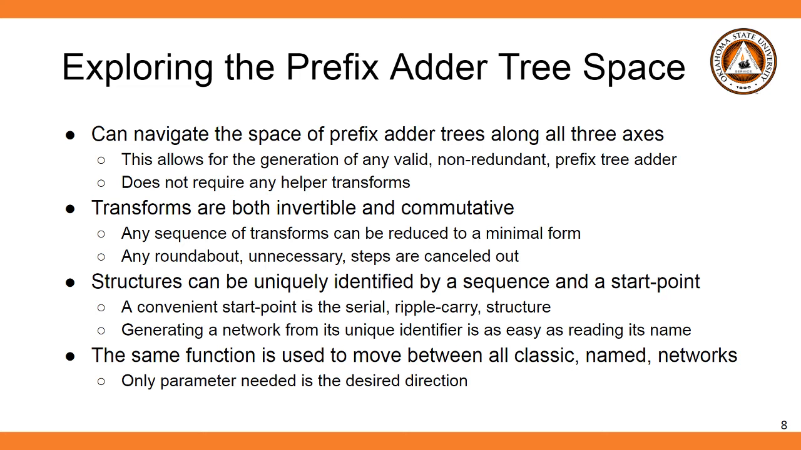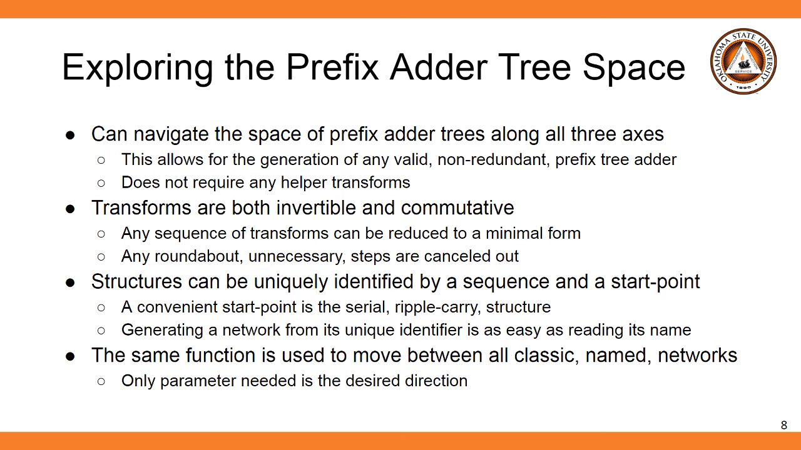This allows for any structure to be identified by a unique sequence and a start point, almost like a DNA signature. The most universal start point is the serial structure, as it is trivial to generate for any type of adder. If each network is then named after its unique signature, generating it is as simple as reading its name in order and applying the corresponding transforms.